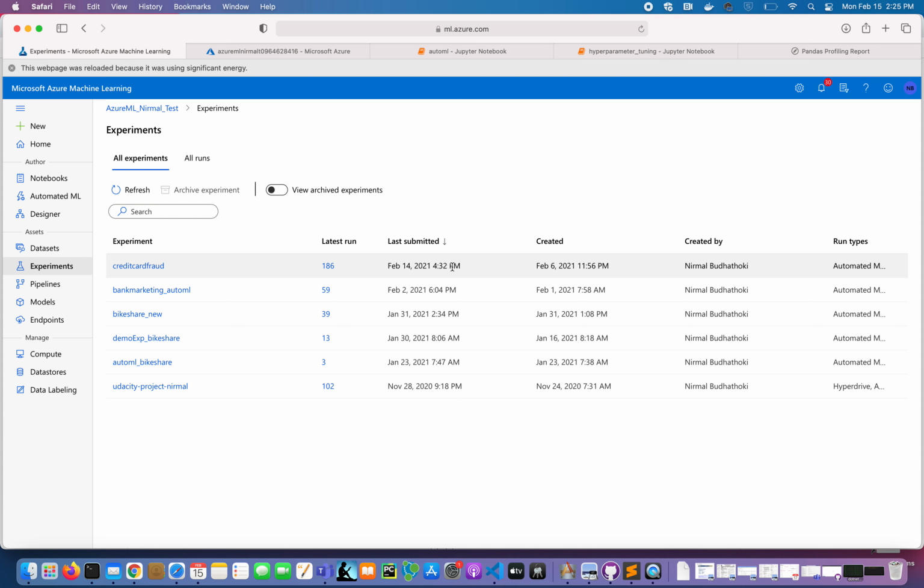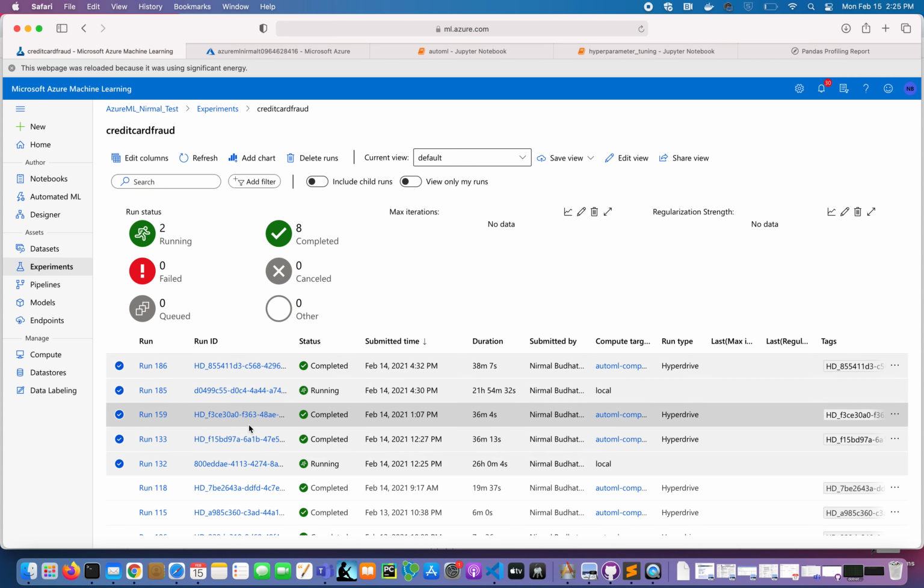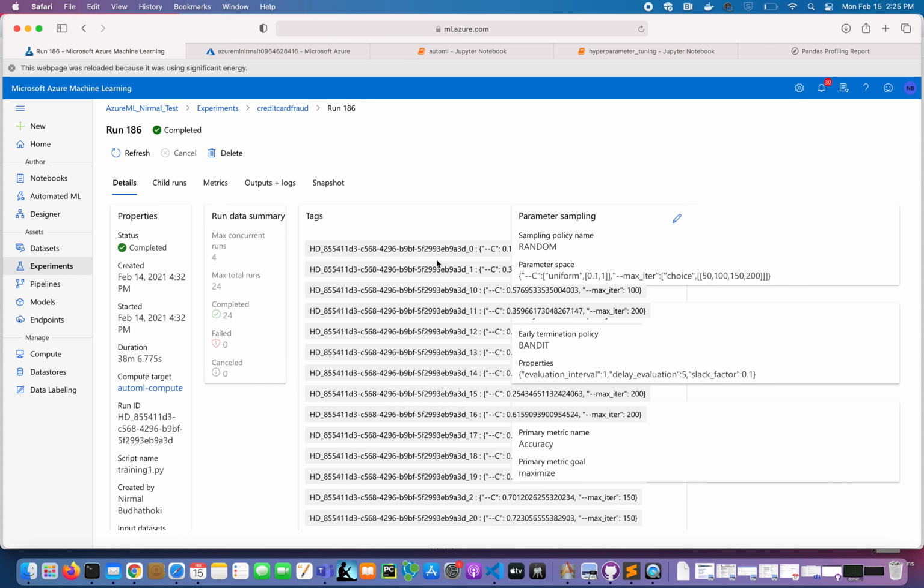For the two hyperparameters, I picked the C value, which is the inverse of regularization strength, so the higher the value, the lower the penalty applied. And max iterations means how many iterations you want to run your model before it converges. For the hyperdrive, let's go to our latest model, which is this one. The accuracy in the hyperdrive was a little higher, but for the deployment, I chose to deploy